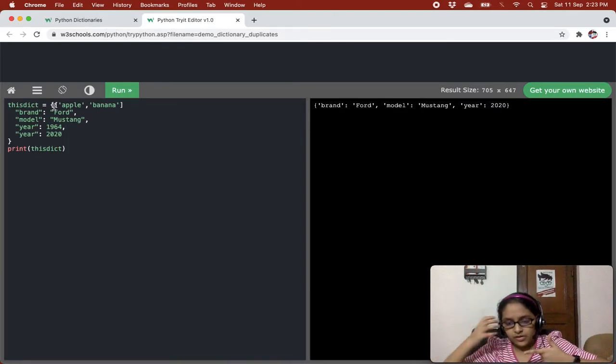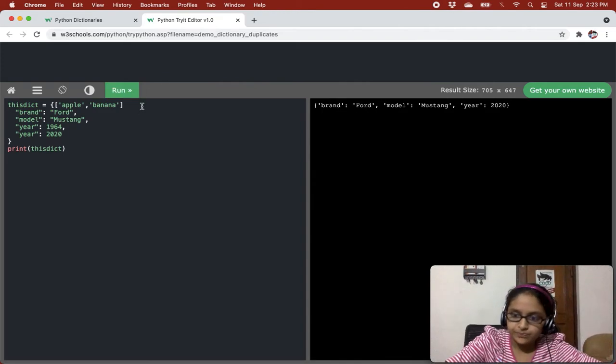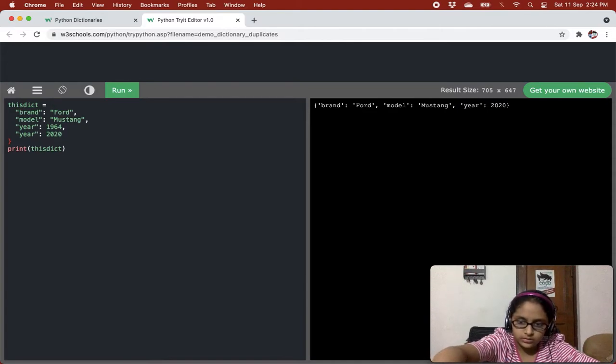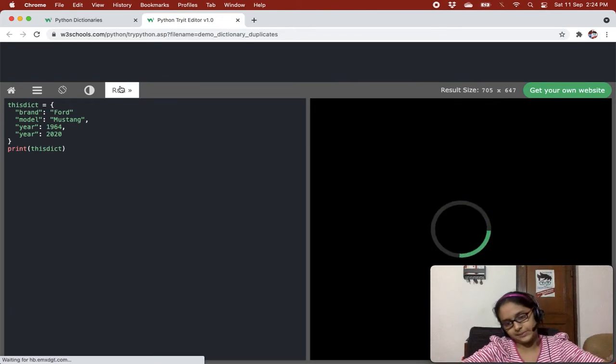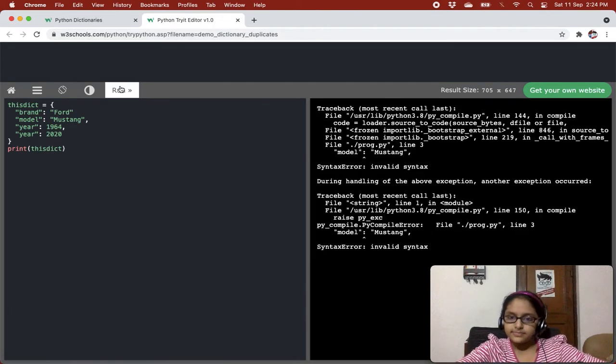They are different words, so we separate them using a comma. Just like this, if you give brand Ford and don't give a comma, you'll see. If I don't give a comma, see what will happen. It will get an error.